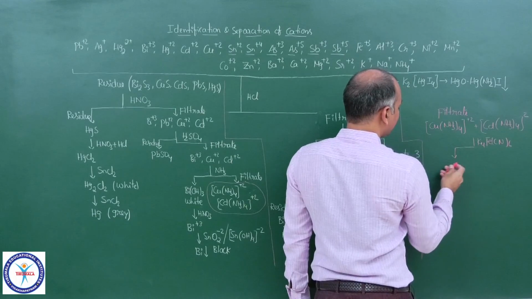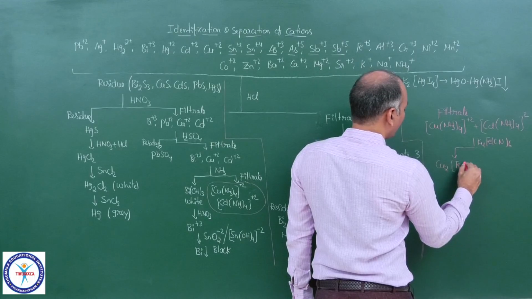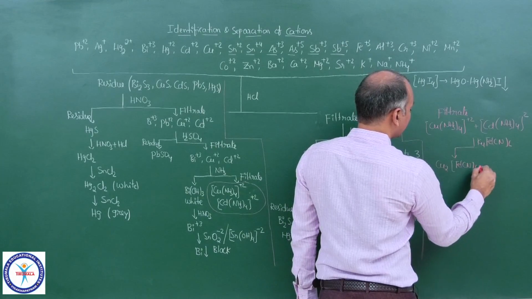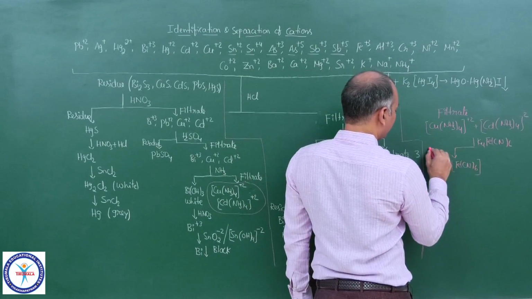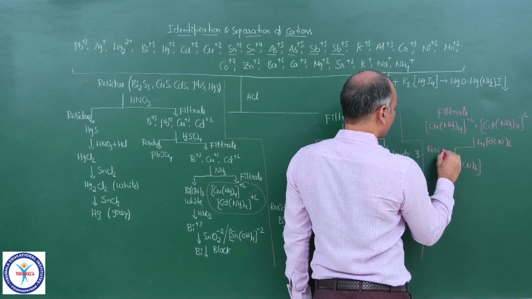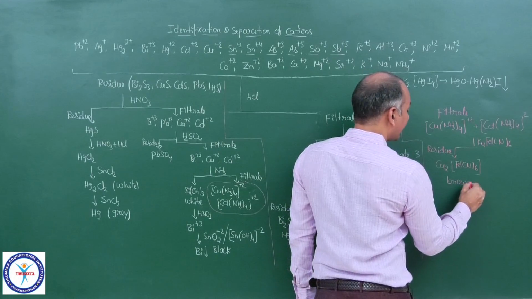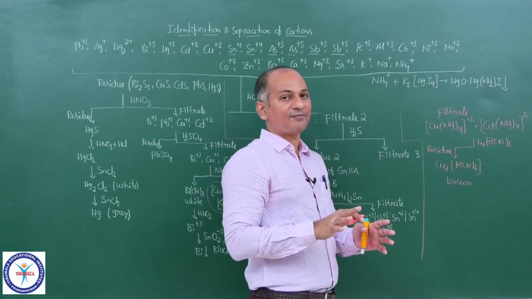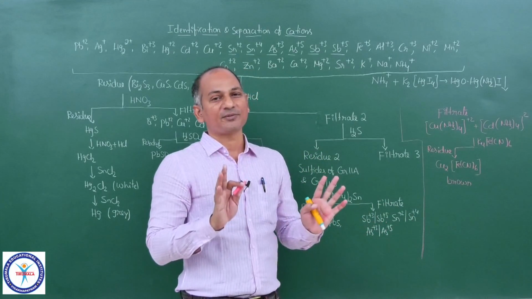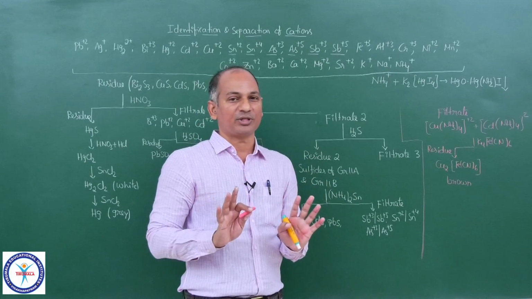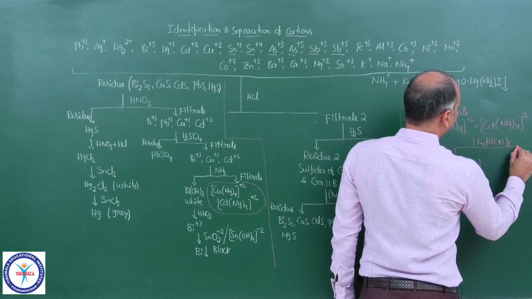The residue contains, say, a chocolate brown colored PPT, Cu2Fe(CN)6. It is brown in color. This is the residue. So copper is separated as well as confirmed. No other cation gives brown colored PPT with potassium ferrocyanide. Only Cu2+ gives it. So it is confirmed.